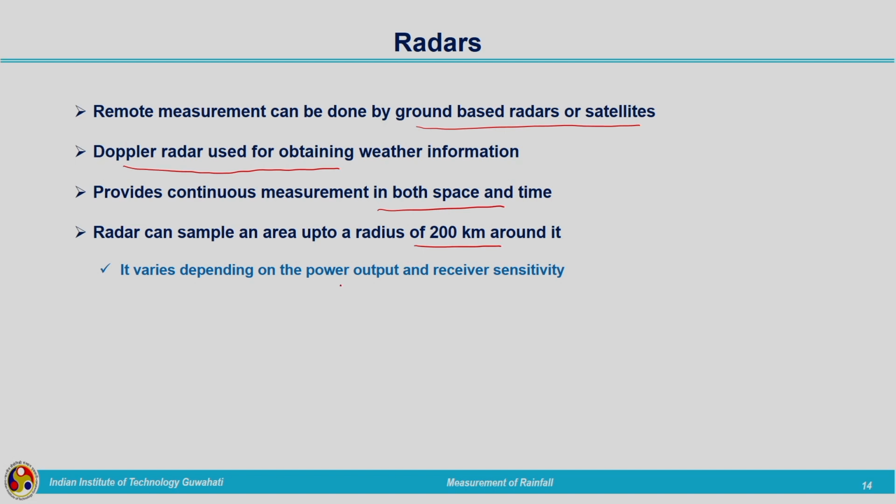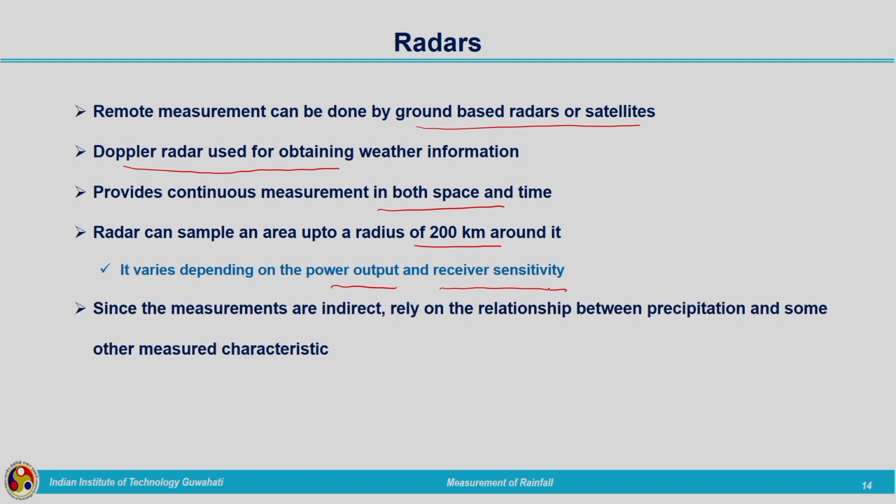It depends on the power output and the receiver sensitivity. Approximately up to 500 kilometers also there are radars, but as the radius is increasing, the accuracy of the results will be reducing. That is why approximately up to 200 kilometers we can make use of radar rainfall data. Since the measurements are indirect, we need to depend on the relationship between precipitation and some other measured characteristics. These radars are not measuring the rainfall data directly as our rain gauges were doing.